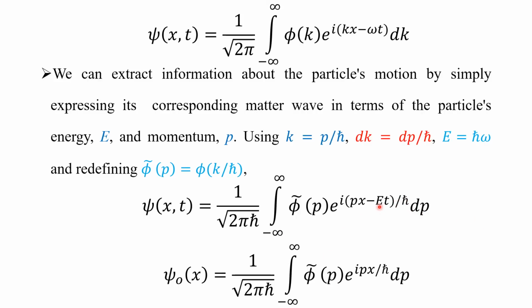Then if t equal to 0, psi naught of x will become 1 over square root of 2 pi h cross integral minus infinity to plus infinity phi tilde of p e power i px over h cross dp. So this is the Fourier transformation.